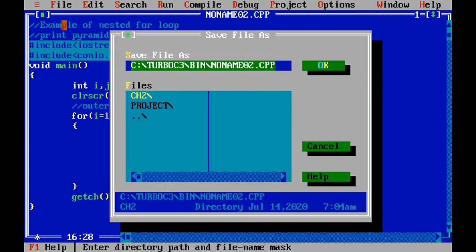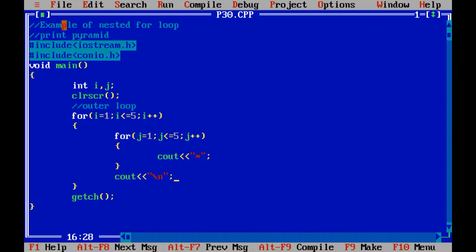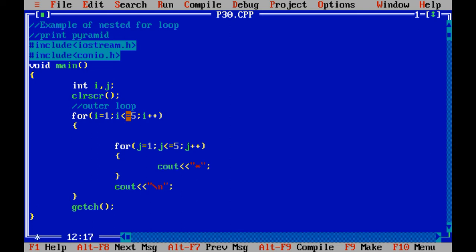First of all, let me save the given code. This is program number 30, p30.c++. Now one more thing I forgot to write over here. Let me give the comment line inner loop so that you people can easily understand the concept. Okay, now predict the output. What will be the output of this program? Just predict.